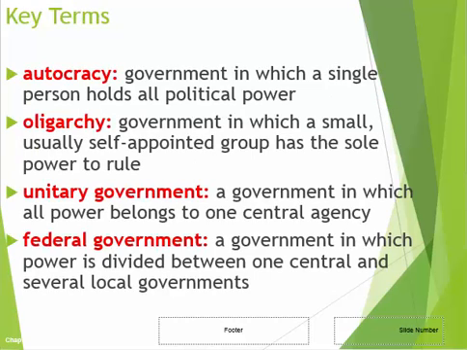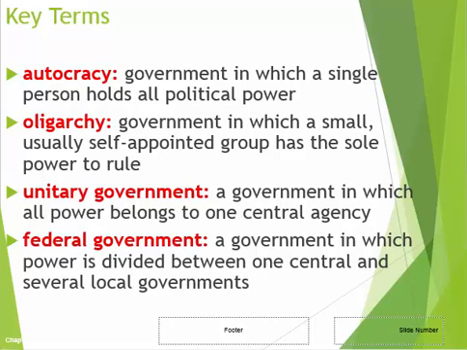So our key terms for this section. Autocracy is one of the forms of a dictatorship. An autocracy is when there is one person in control. You can remember that by A is usually singular: autocracy, one person. An oligarchy is when it is a group of people that are in charge, usually a small group that have appointed themselves to power. That is the second form of a dictatorship.